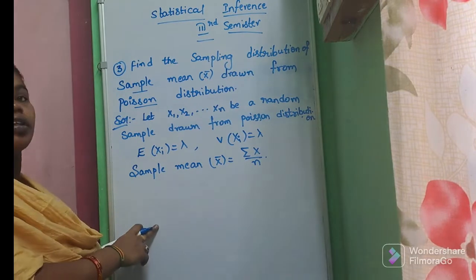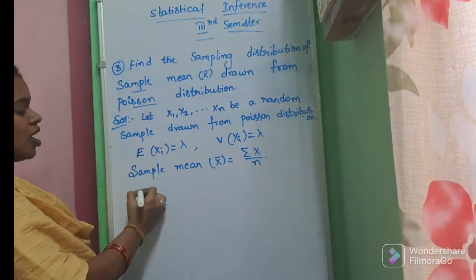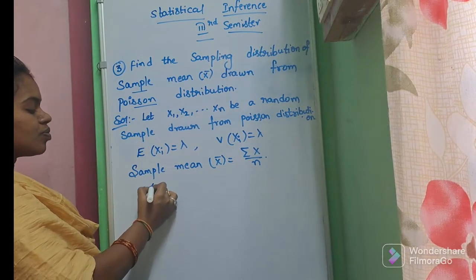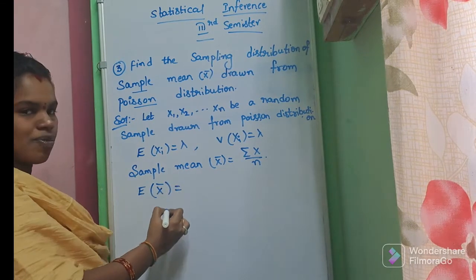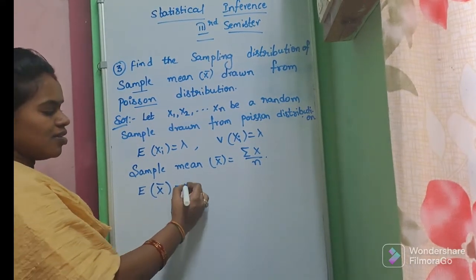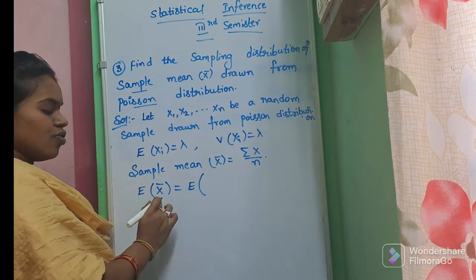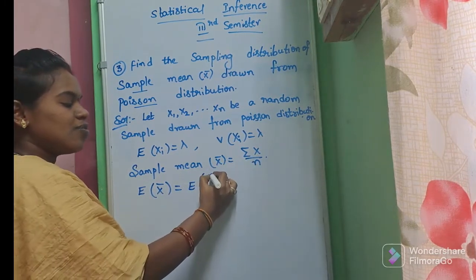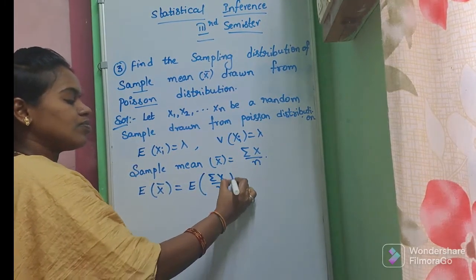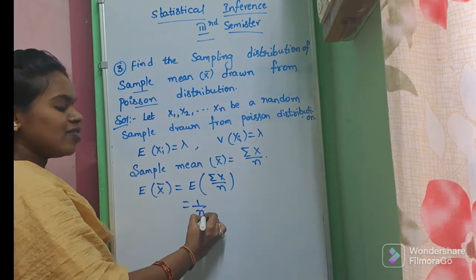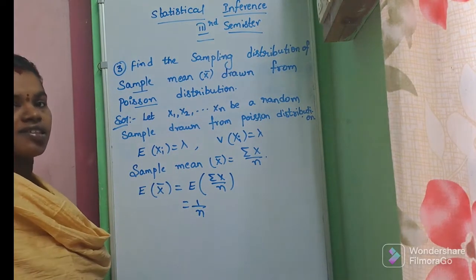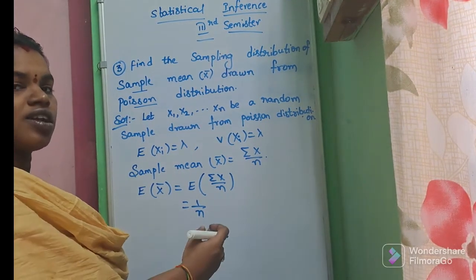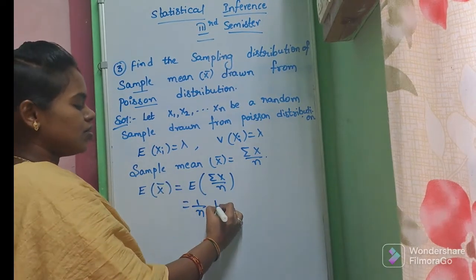Next, we have to find the sampling distribution. Before that, we have to find the expectation of x bar. Expectation of x bar is the expectation of summation x by n. In expectation, a constant comes out the same; in variance, a constant is squared and comes out.